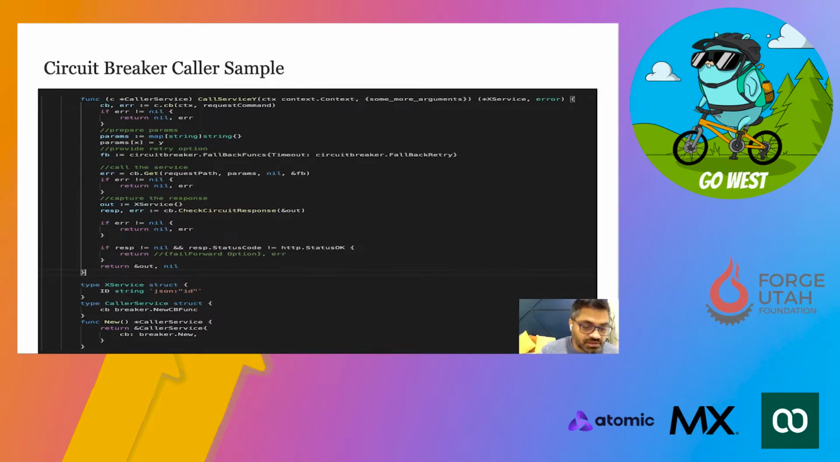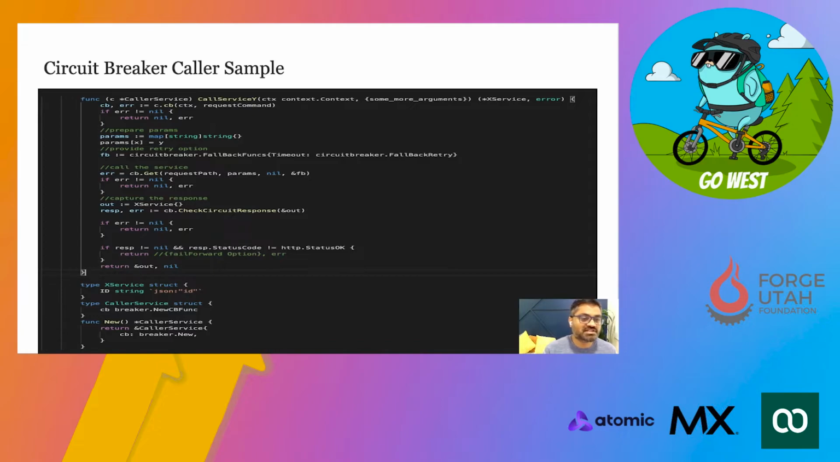And because Go is such a strong language, it had a very useful way of writing our caller service code using circuit breaker in a very simple manner. This is one of the examples. As a developer, we did not have to write lots of code for calling another service, because we were using GoLang's interface,